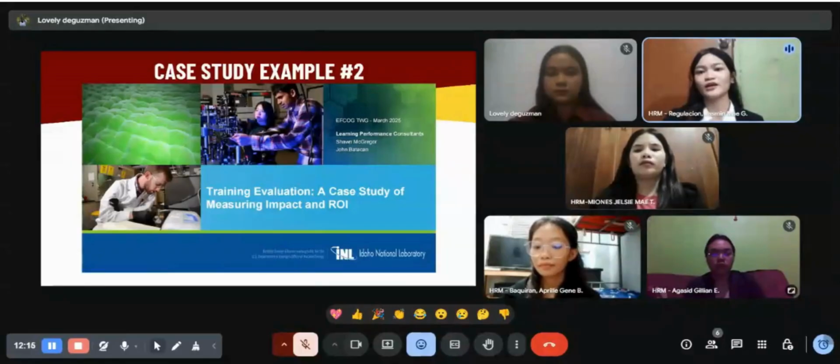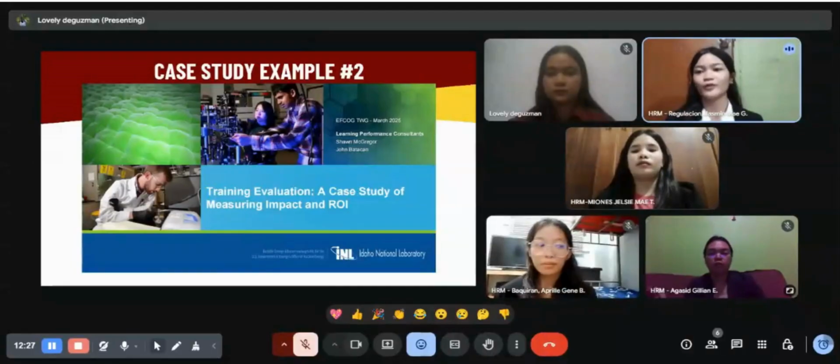From their data, at the first level of Kirkpatrick's model, which is the reaction, trainees showed positive feedback and were satisfied with the program. And then in level 2, which is the learning, it scored about 4.7 to 4.9, which was relatively high, which simply shows that they understood the training process.